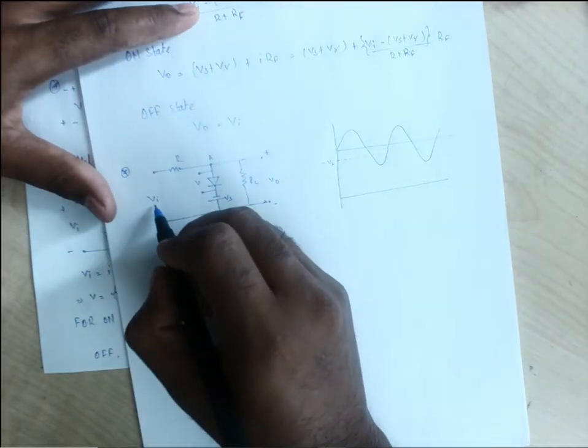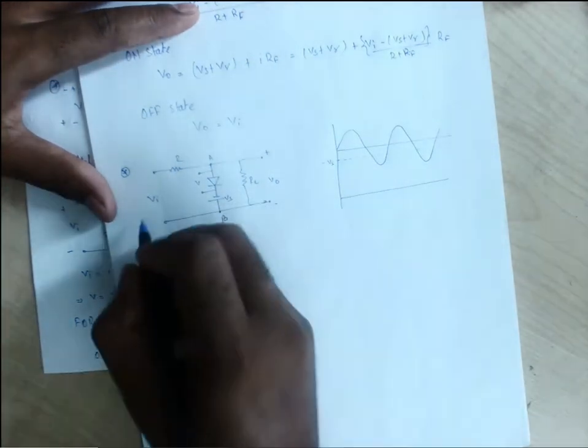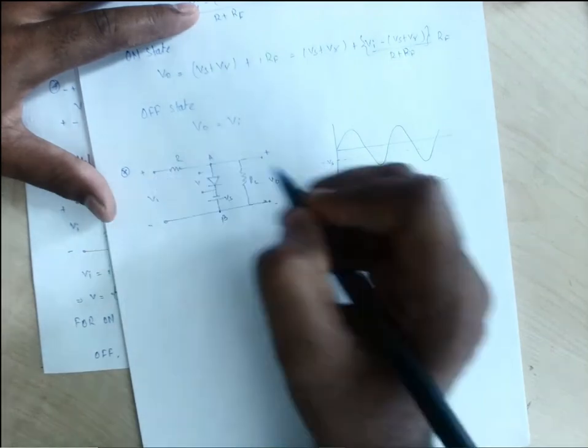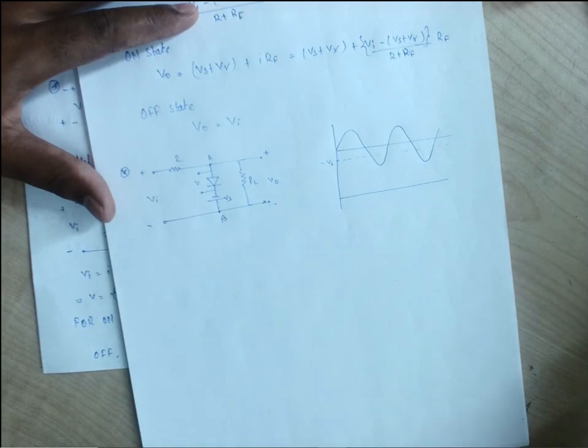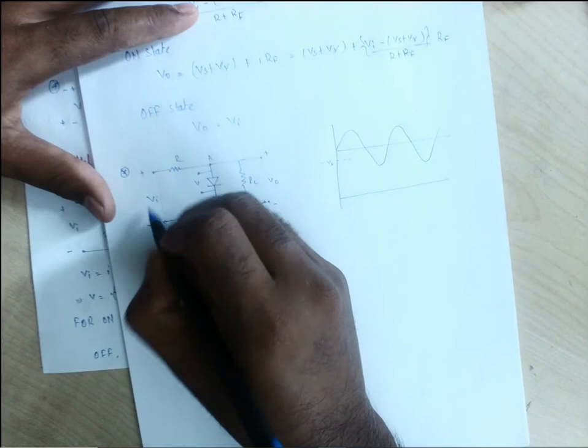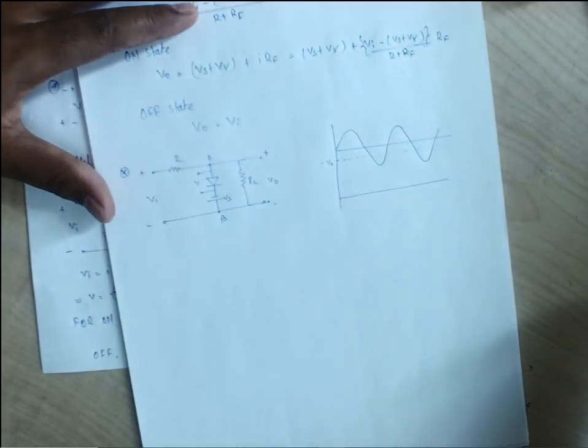So the input which has been applied for the positive half, it is also supporting the diode. So for the positive half, minus plus is connected with the anode of the diode,